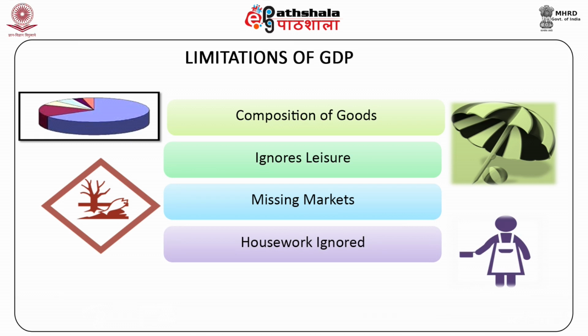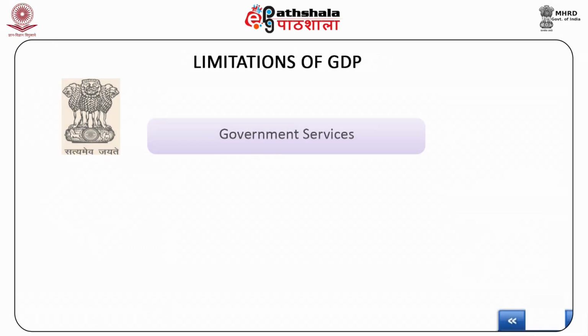It is indeed strange that a mother taking care of her child leads to no addition to GDP, while a nanny taking care of the same child adds to GDP of a nation. Government, in its pursuit of meeting the objective of social equity, may sell the products at price much below their cost. In computation of GDP, government services are underrepresented due to lack of working of proper markets.